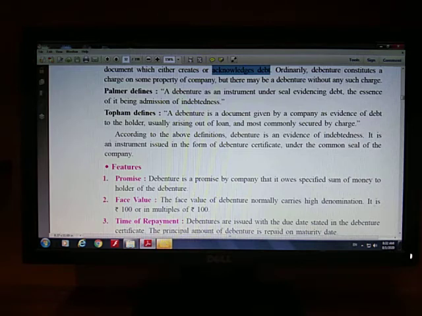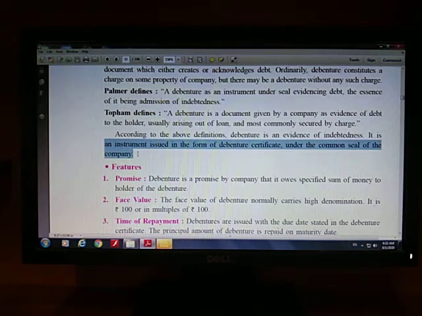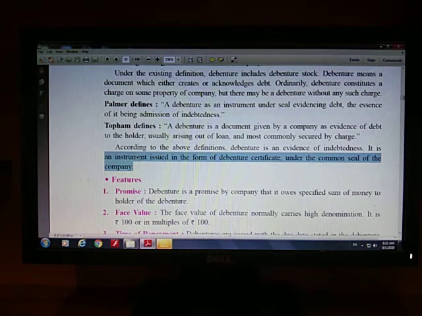It is an instrument issued in the form of a debenture certificate under the common seal of the company, which is nothing but an acknowledgement of debt taken by the company. Now please go through all the definitions once, then I will explain the features.